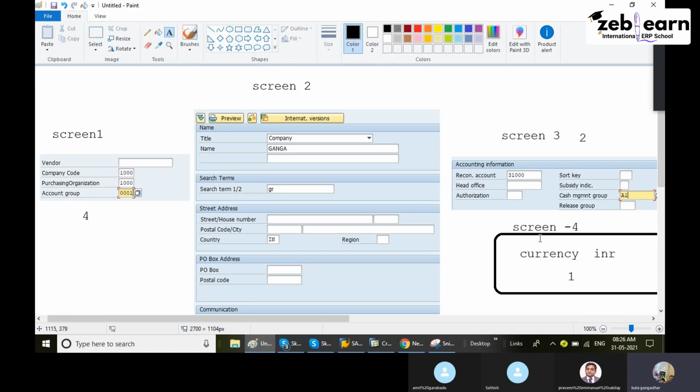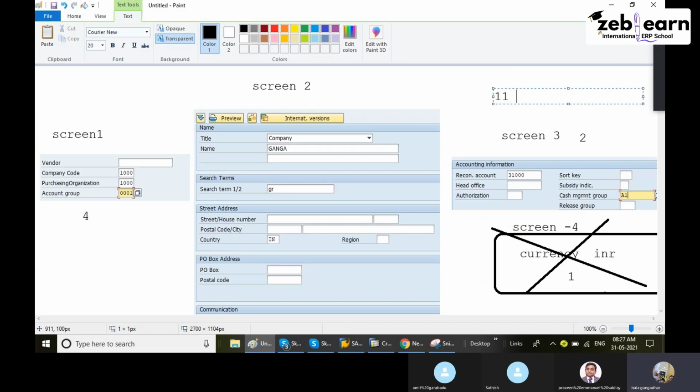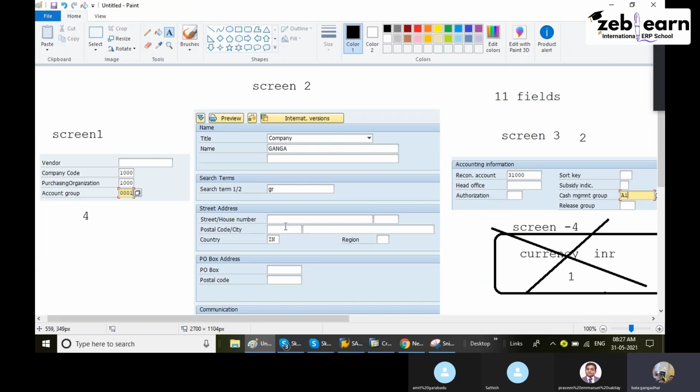But in this example I don't have this screen. Okay, that's what I'm not going to maintain. But for you, you will get it. You will get INR also, compulsory. But in my screen I have to maintain 3 screens with 4, 5, 2. 9, 11 fields I have to maintain. That is my example. 11 fields. Okay, 3 screens with 11 fields. If I want all, even state, postal code, city, all we can maintain. But this is for my example.